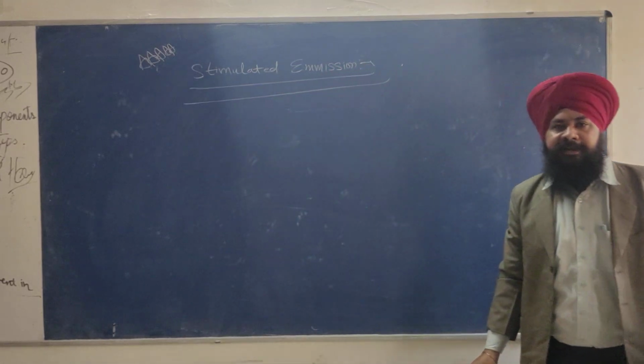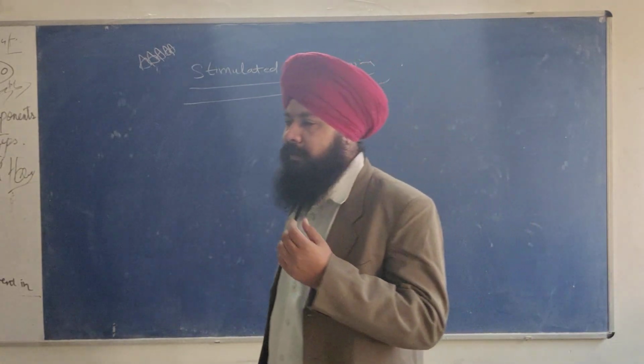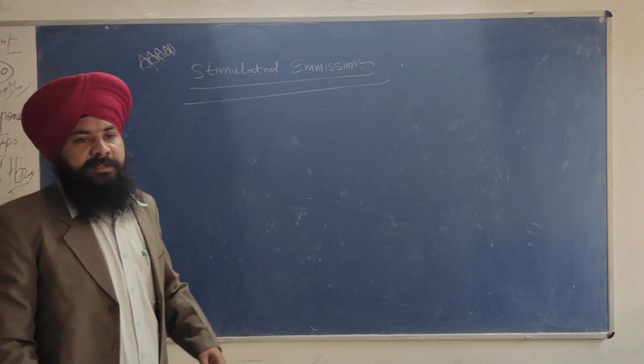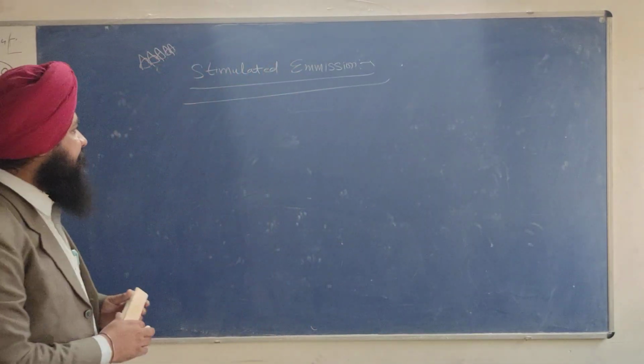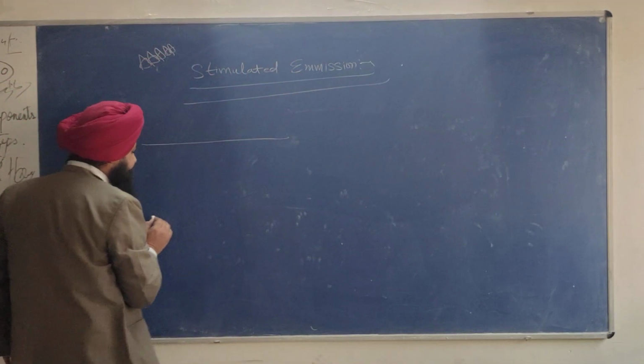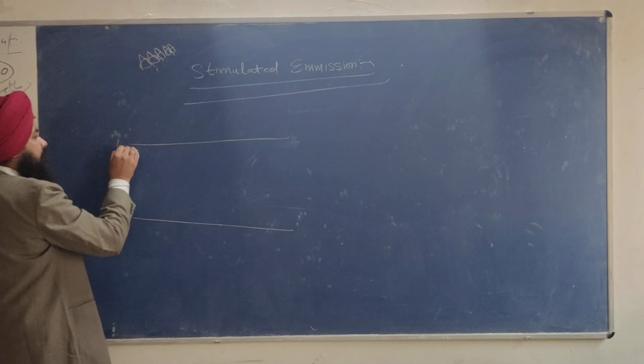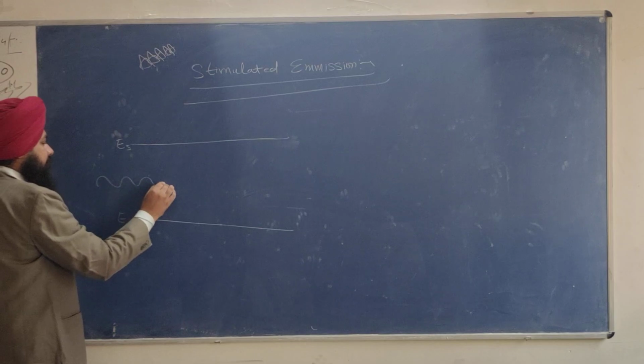Stimulated emission. This is a very important point, which is completely responsible for the laser. So what is the stimulated emission, that we will discuss. For that, I have to again draw an energy level diagram. This is E1. This is E2.